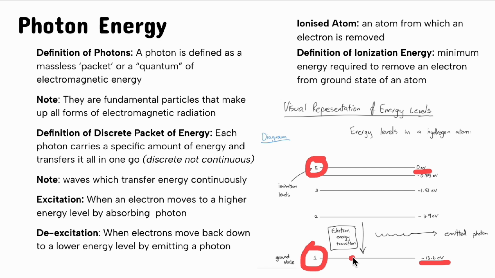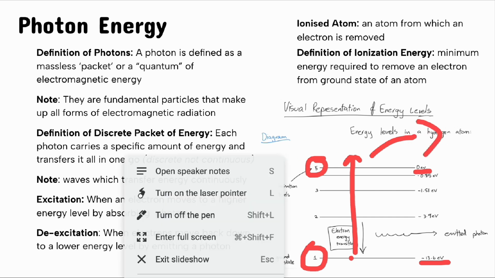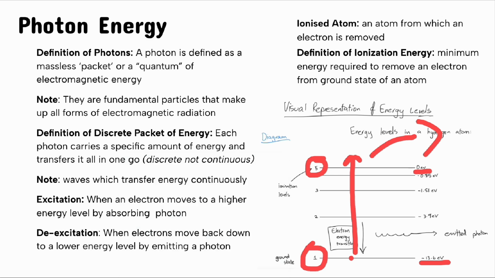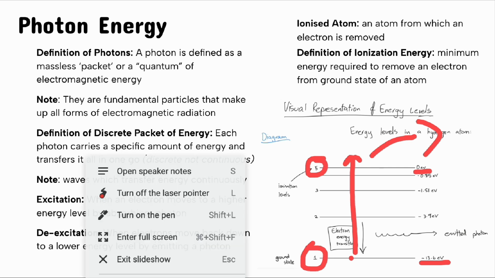So let's say the electron's here. Okay, and in order for the electron to be removed, energy needs to be provided in order for it to exit this atom. And by this atom, I mean the diagram over here.